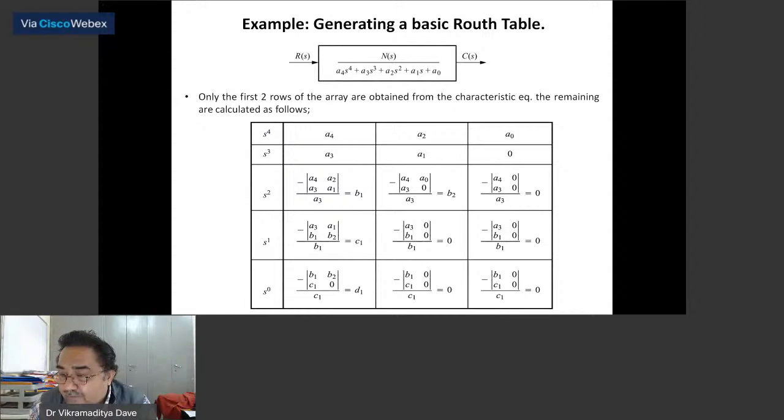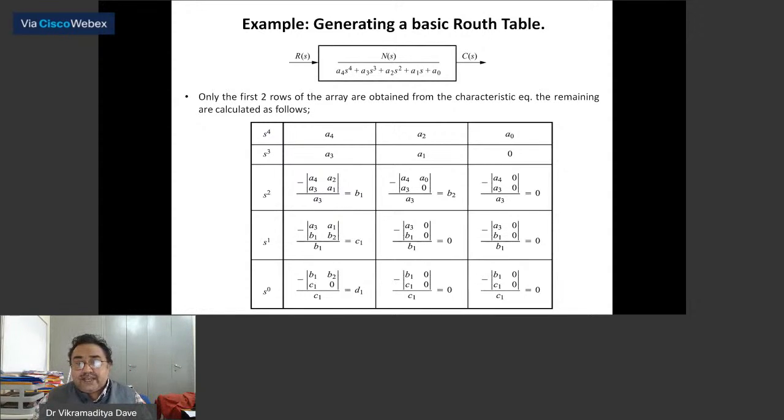So first you have to obtain the characteristic equation of the system, or it will be given directly. Sometimes in the question the characteristic equation is given directly. Okay. Now what will happen? Now you will do the mathematics for the remaining rows. So after the S cube row, the remaining row is S2. The next row is S2.